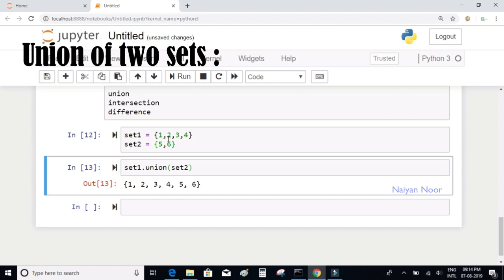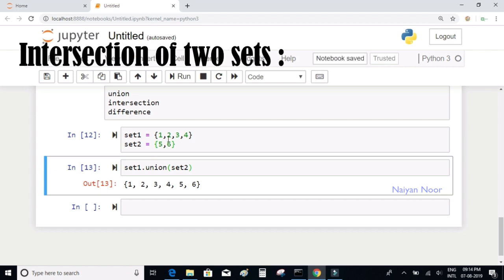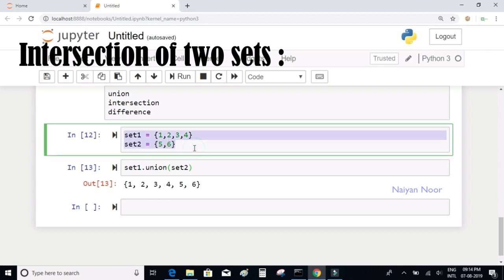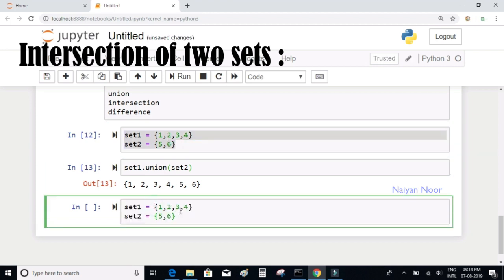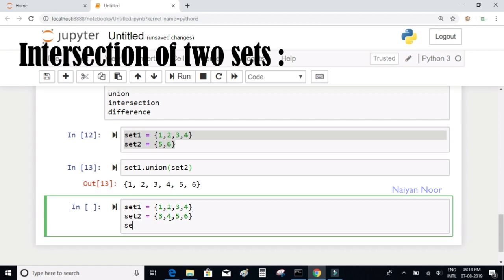Okay, so now let's look at the example of intersection of sets. So let me define two sets again here. I'll define 1, 2, 3, 4, and in the second set I'm going to define maybe 3, 4, 5 and 6. Okay, so I have two sets here. So now I'm going to write something like set1 dot intersection of set2.